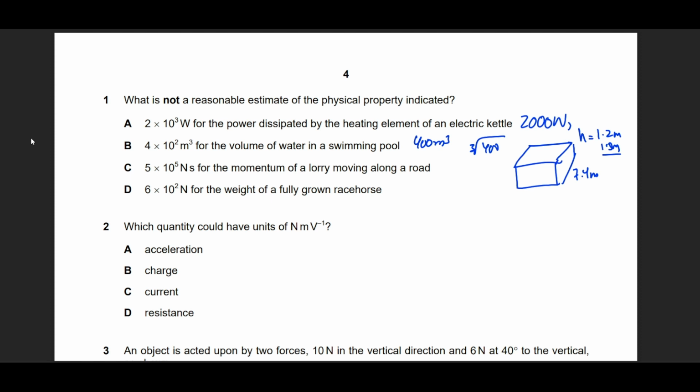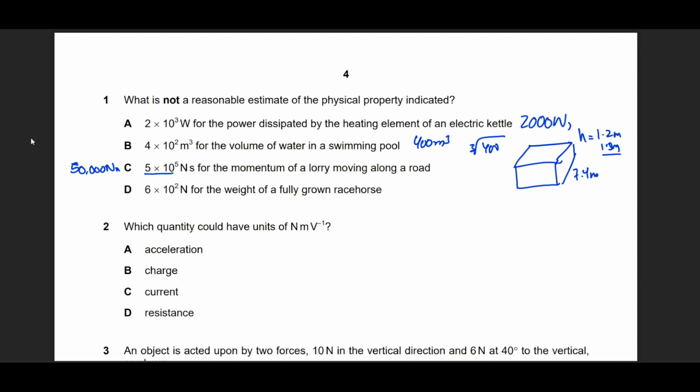Then we have 50,000 Newton seconds of momentum. Surely a lorry does weigh approximately 2,000 to 3,000 kilograms, and if it's moving at 10 or 15 meters per second, this would be your momentum at least.